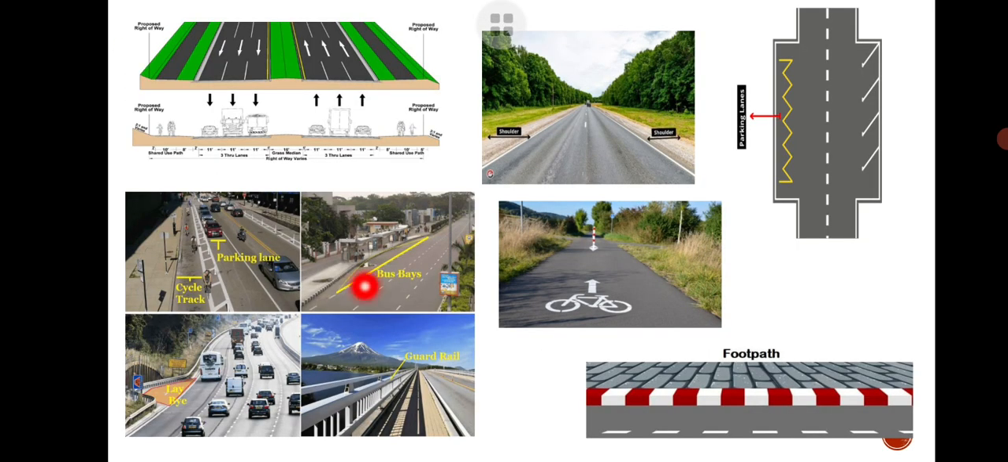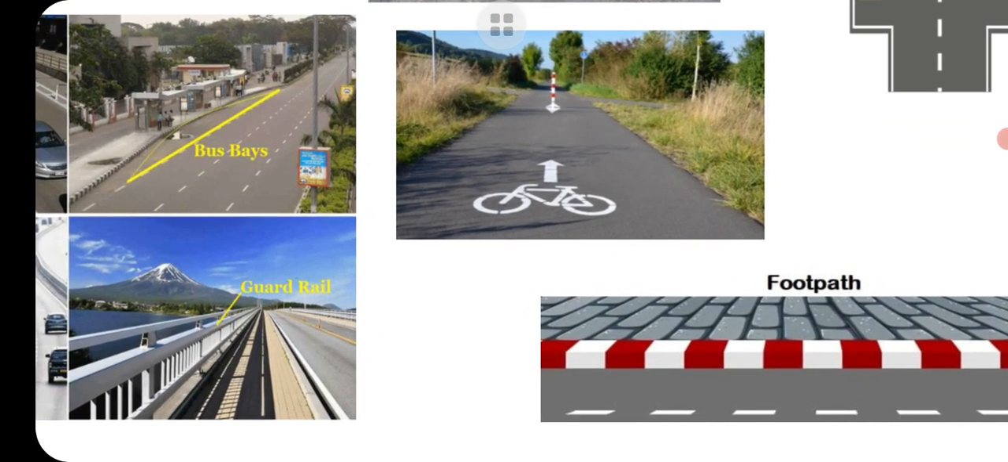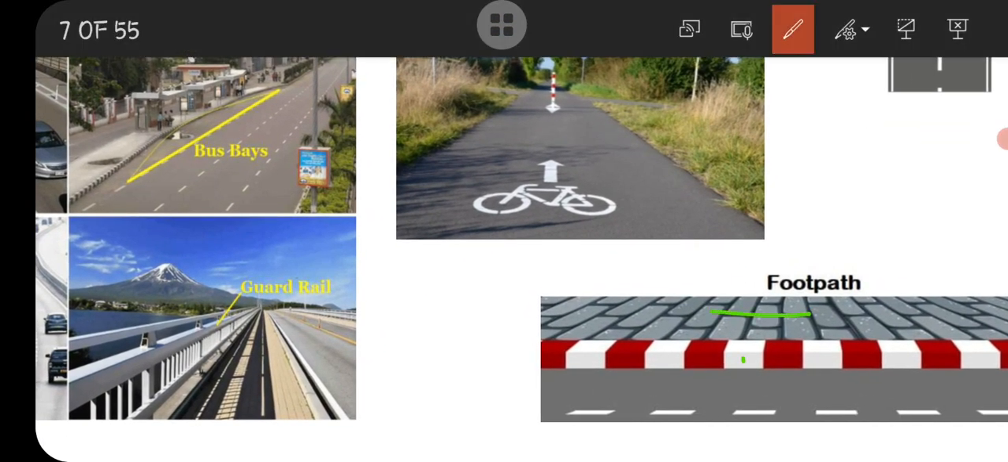Next, coming to different road surface characteristics, these are the shoulders, these are the parking lanes which are bounded by the road margin. This is a cycle track, this is busway, this is parking lane on the road, this is a guardrail, this is lay-by, and this is the footpath. This is the footpath, and this height is the kerb height.